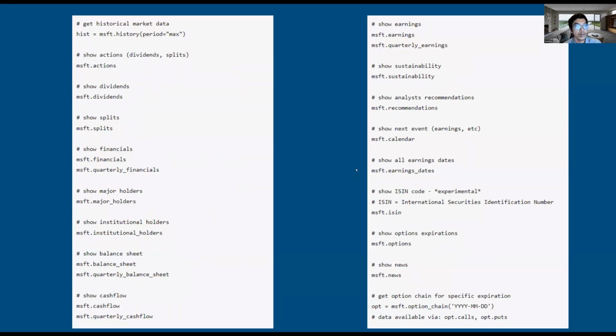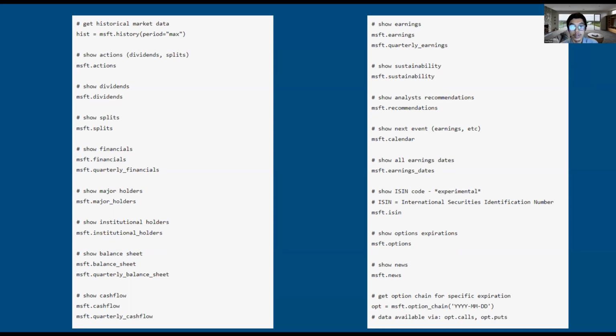yfinance supports so many functions or methods. As you can see here, it supports history, which will fetch historical data. It supports actions, which will call the corporate actions that the company used. It can also be used to call financials like we saw before.